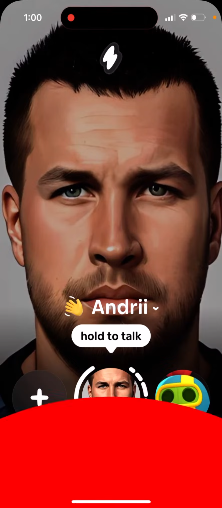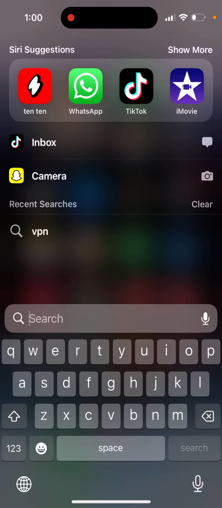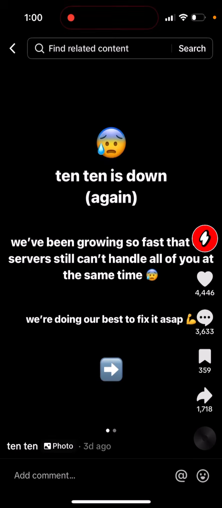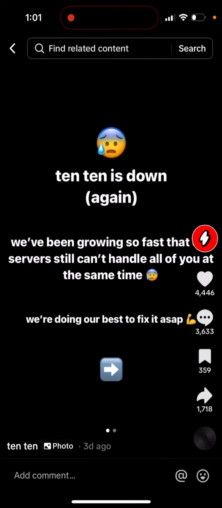Why is that? Because this app is really going viral. And if you go to their TikTok account, you can see something like that 1010 is down. But mostly it's happening during weekends in US or some holidays in US, when there's a spike of users. And hopefully they will fix this issue quite soon.